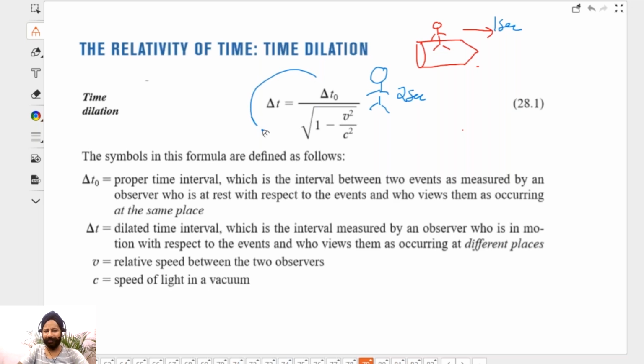And this expression relates all of that. So I'm going to explain this properly. T naught is the proper time interval measured between two events when the observer is at rest with respect to the events. What is an event?